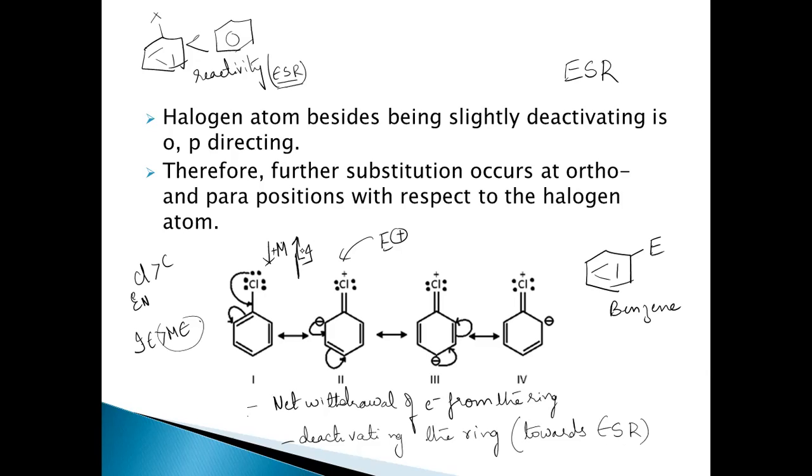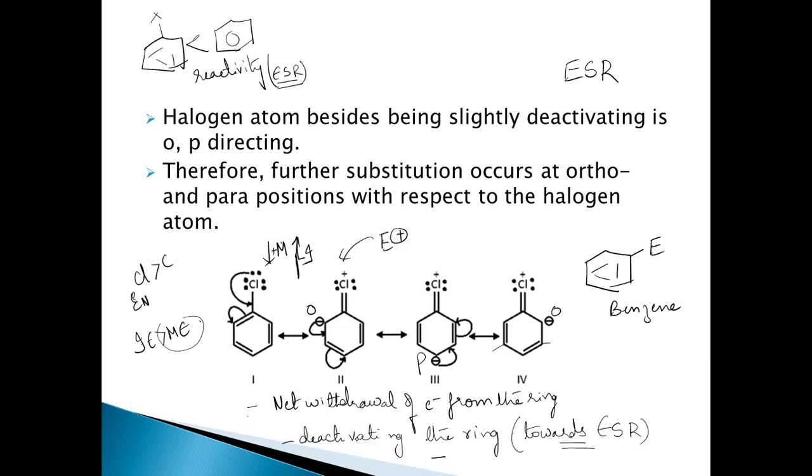So only when required conditions are provided, a little more drastic conditions, electrophilic substitution reactions do occur in haloarenes, right? And one more thing, where does this electrophilic substitution occur? When we see here, the negative charge is present at ortho and para positions. So it's easy for the electrophile to come and attack at ortho and para positions rather than at meta positions, because at meta positions there is no negative charge in the resonance structures. If you see where it is localized, it is present at ortho and para positions.